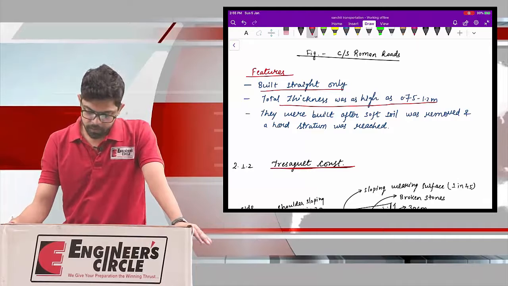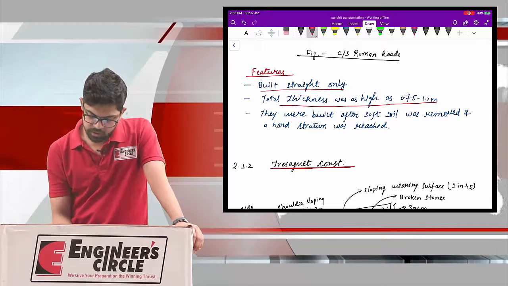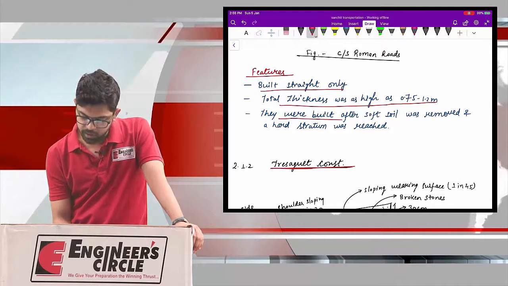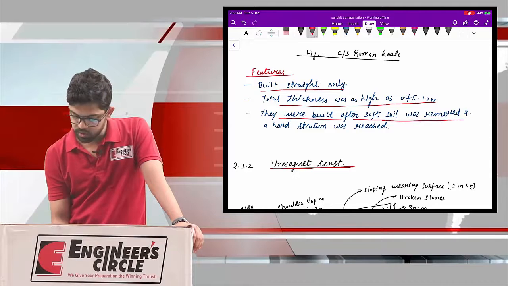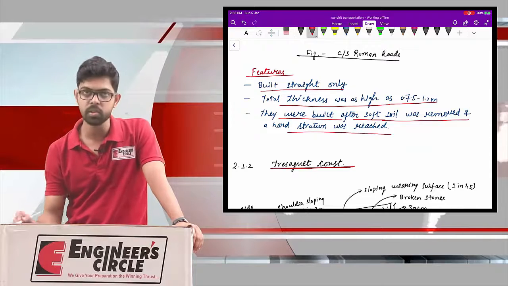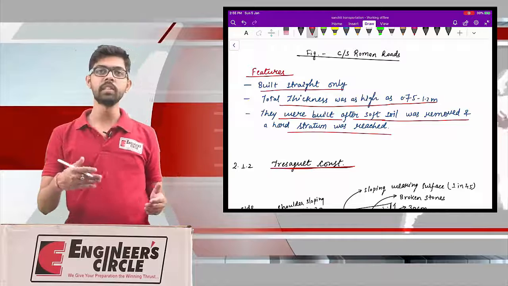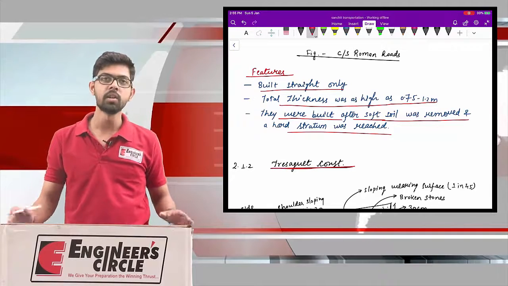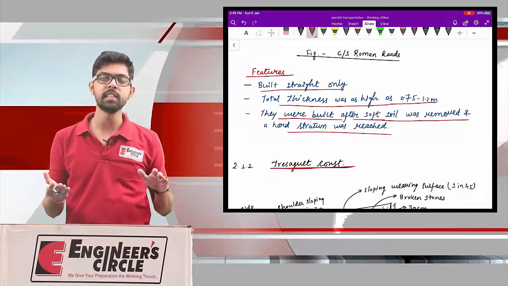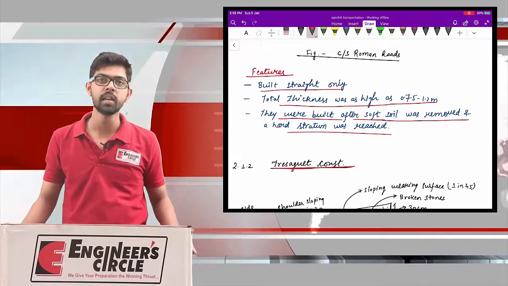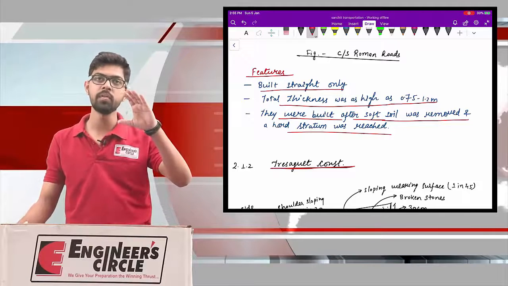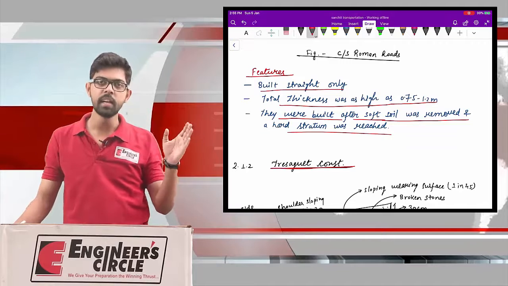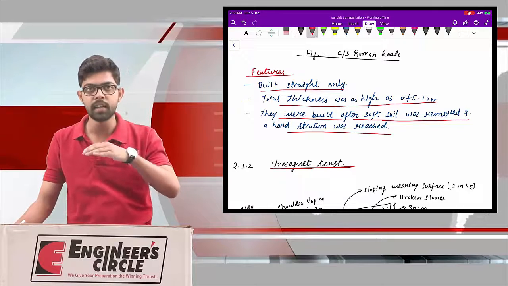Now, the third point says that they were built after the soft soil was removed and the hard stratum was reached. So this digging of 0.75 to 1.2 meter is done in order to ensure that your bottom stratum is a hard stratum. The upper soft soil is removed until we reach a bottom hard stratum.